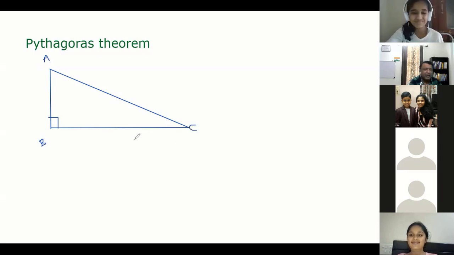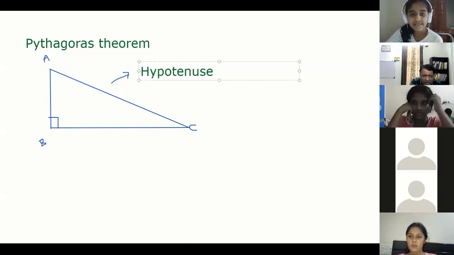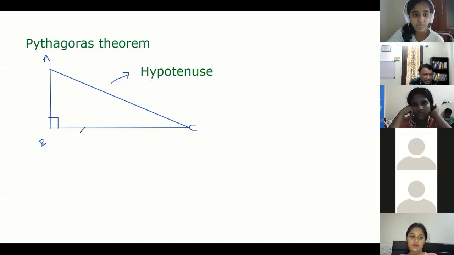So ABC. Now ABC is my right angle triangle. This side is known as the hypotenuse. Can somebody tell me why it is the hypotenuse, or how to determine which side is the hypotenuse? Quickly, on audio, how to determine which of AB, BC, AC is the hypotenuse? Hypotenuse is AC, already given, but why? How do you determine which is the hypotenuse, which is the base or which is the perpendicular?